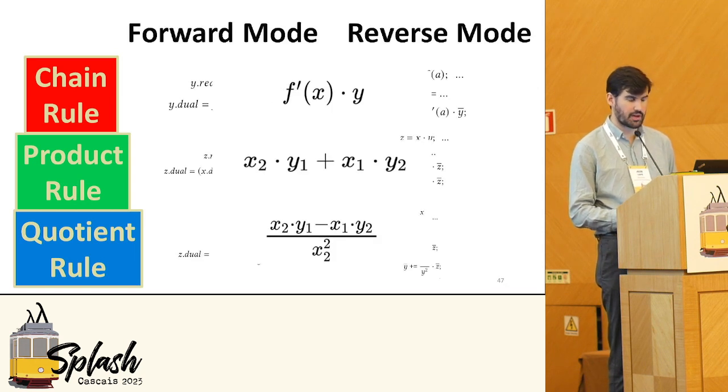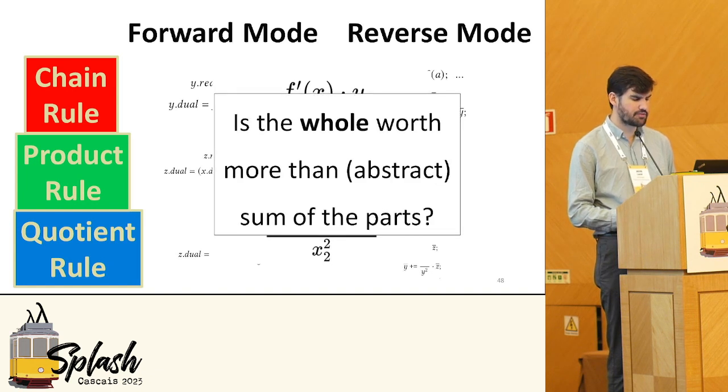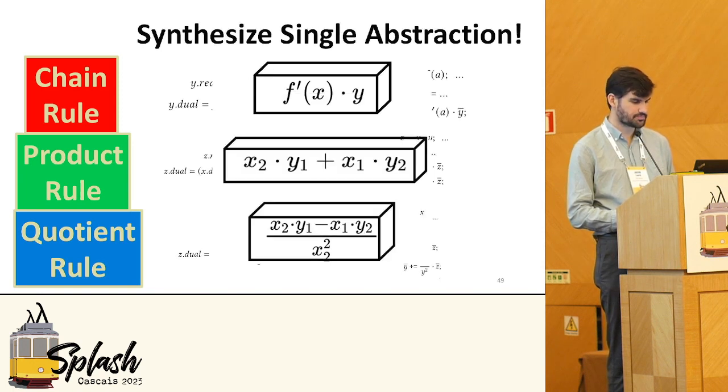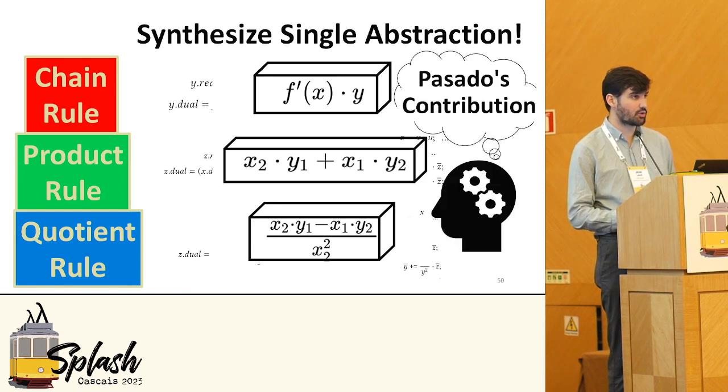So we don't want to give up yet. We revisit these patterns, and we ask the following questions. Is the whole worth more than the abstract sum of the parts? Now, what do I mean by this question? Can we have a single abstraction for the whole expression all at once? And this is exactly the core idea of our technique Pasado, hence our core contribution.